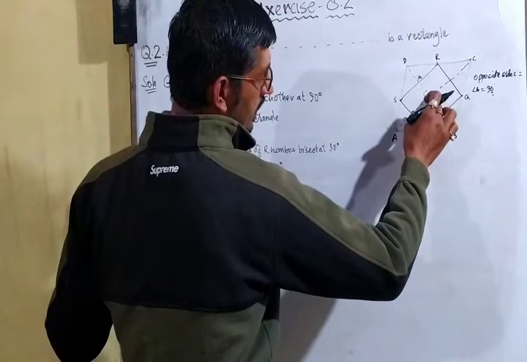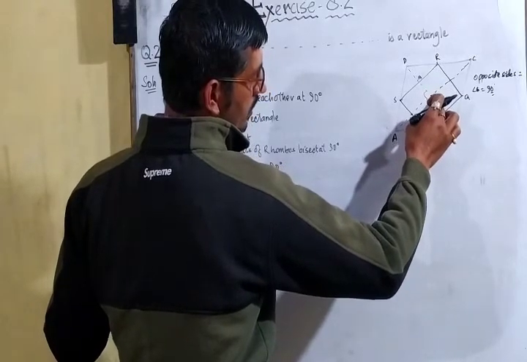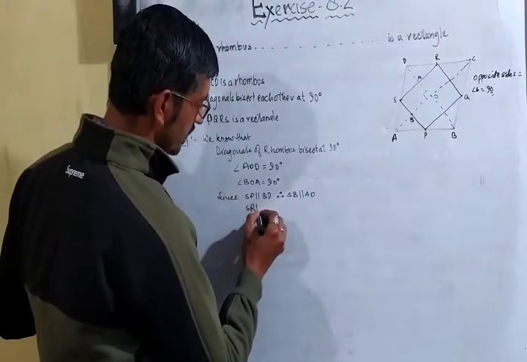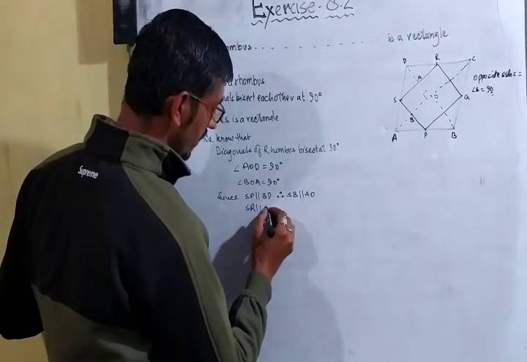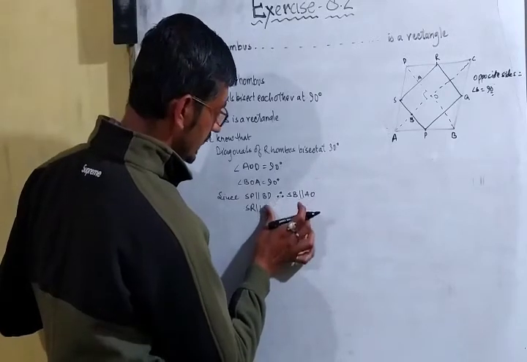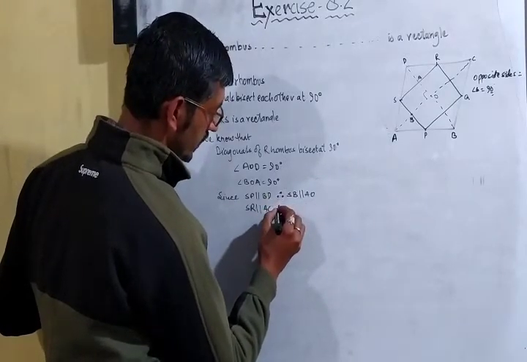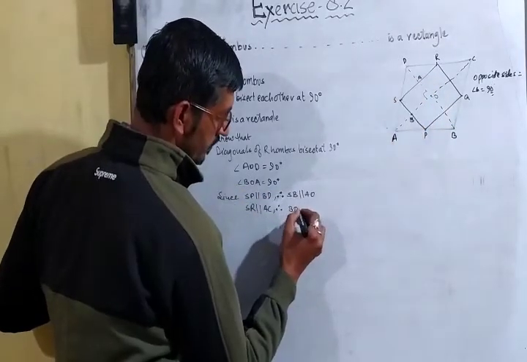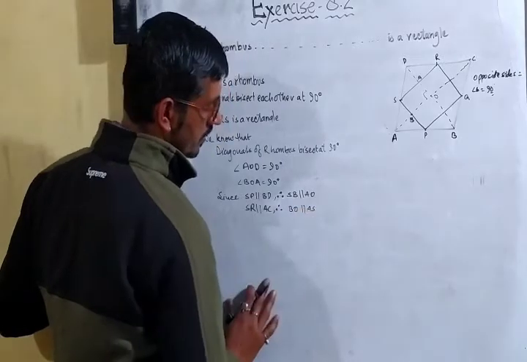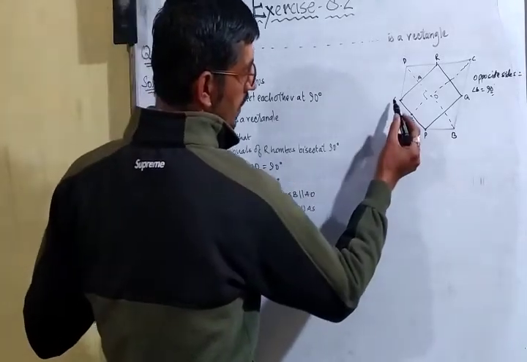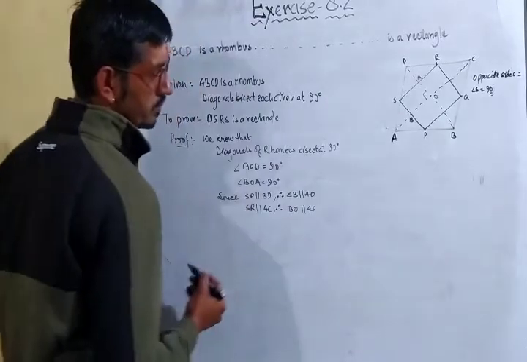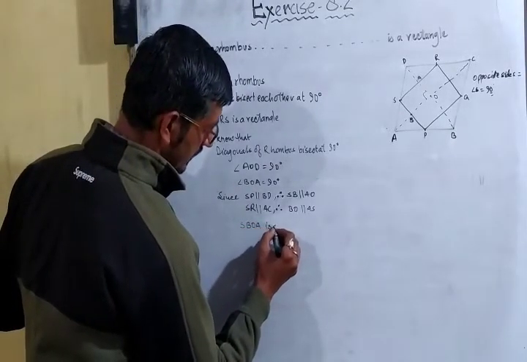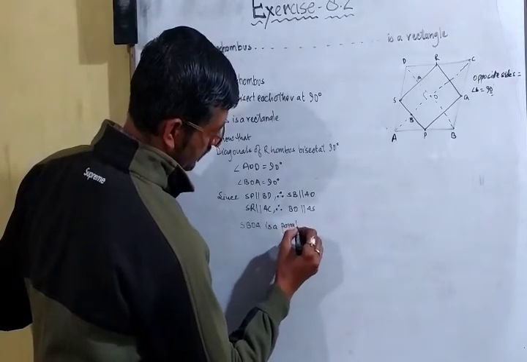Now here, AC is parallel to SR. SR is parallel to AC. So therefore, what we can conclude, BO is parallel to AS. So what we can say, SBOA is a parallelogram.